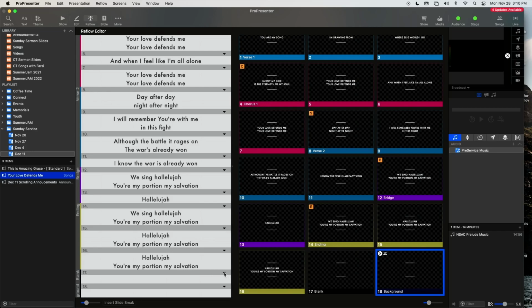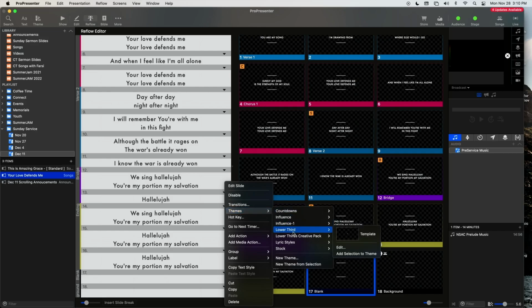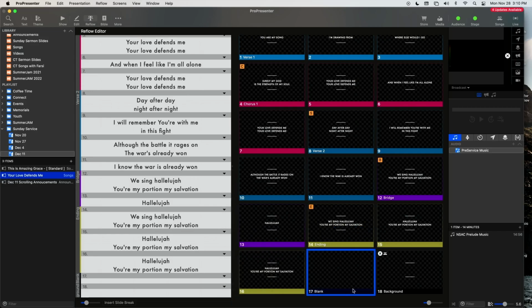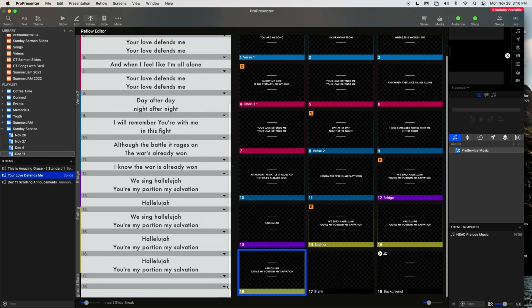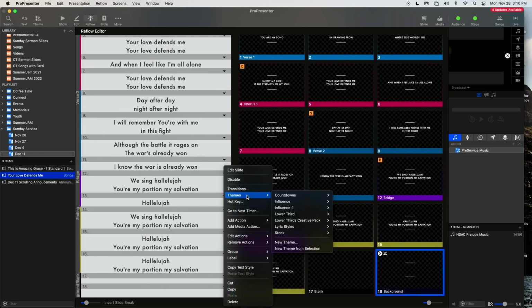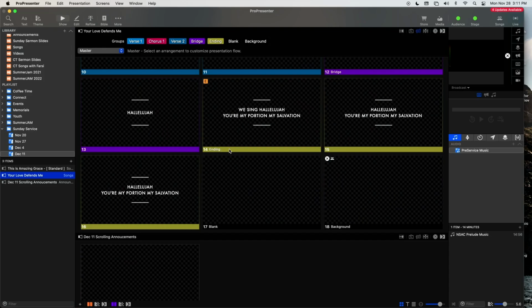Let's click on the drop down menu for that slide, and we want to go to themes. Themes will change the formatting of what the slide looks like. I've created one, it's called lower third, but if you go to the lower third there's a blank template, so if you click on this template, now the lines will disappear. And we want to do that for the background as well. Then themes, lower third, and template. So that is just our blank slide template.